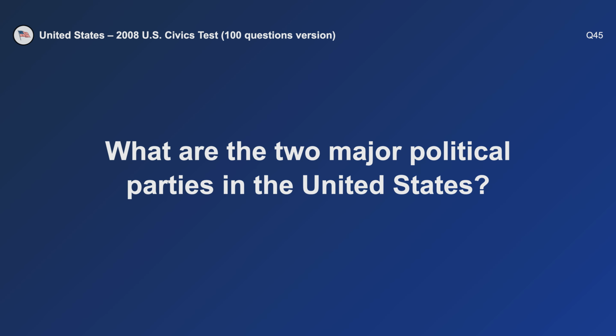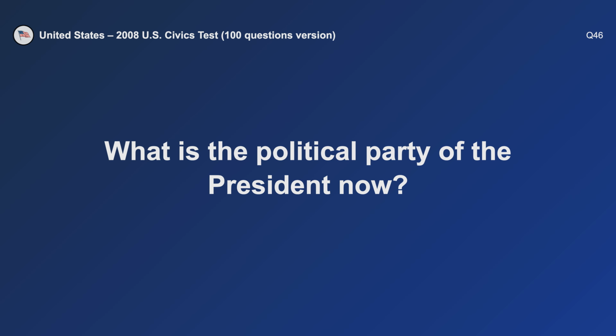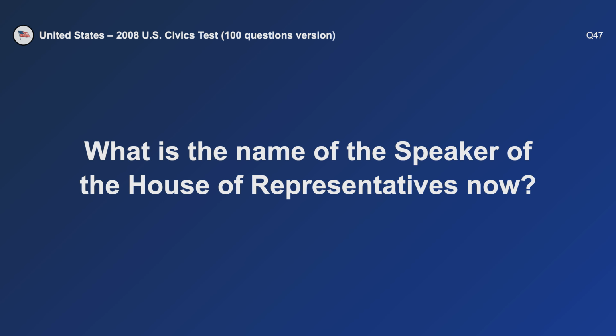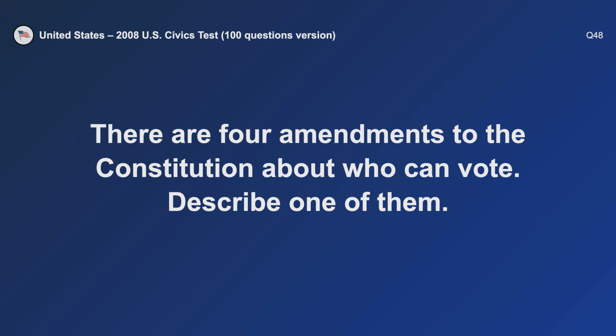What are the two major political parties in the United States? Democratic and Republican. What is the political party of the president now? Republican. What is the name of the Speaker of the House of Representatives now? Mike Johnson.